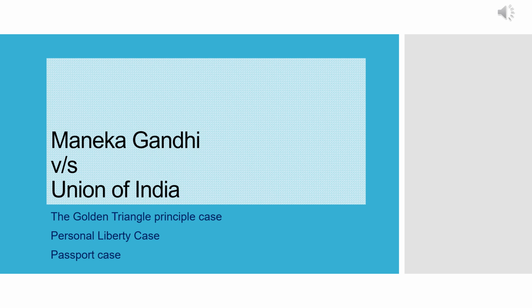Hi students, let's start with a new landmark case, and this time the case is Maneka Gandhi versus Union of India, and this case has many highlights. This was a case where the golden triangle principle was established for the first time, and Maneka Gandhi versus Union of India is also called the personal liberty case and passport case. We will discuss this case in detail.